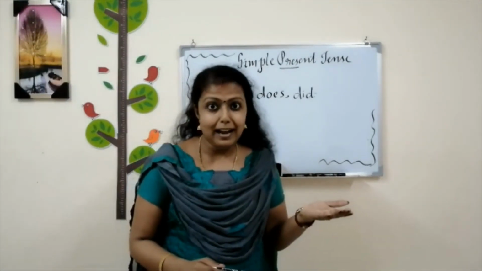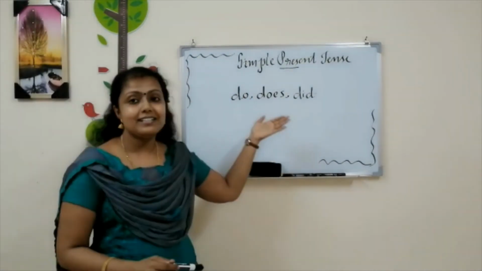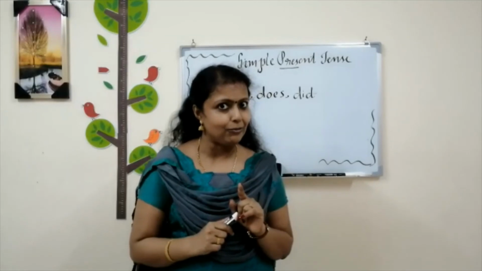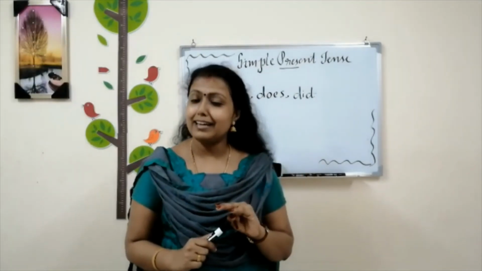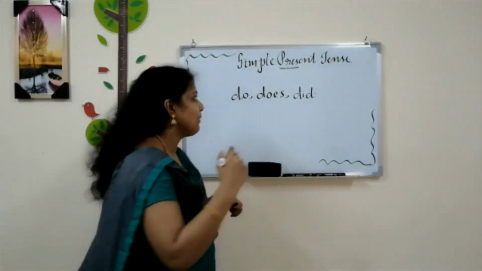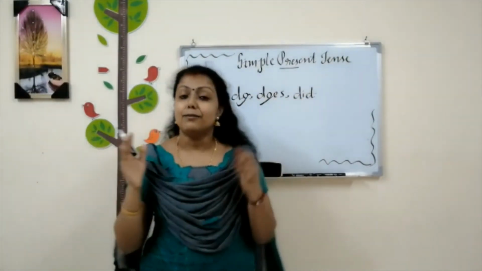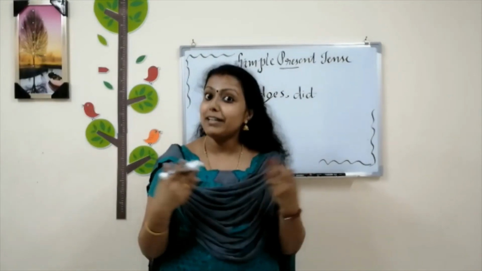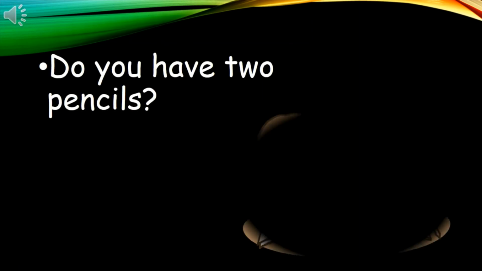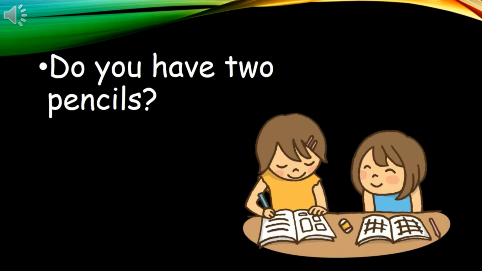The next family I am going to introduce is do, does and did. Among these also two of them are present tense. Can you tell me which are they? Yeah, do and does. The verbs do and does belong to present tense. The helping verbs do and does we are using in simple present tense for making questions, and the verb do we will use with plural nouns and does we will use with singular nouns.